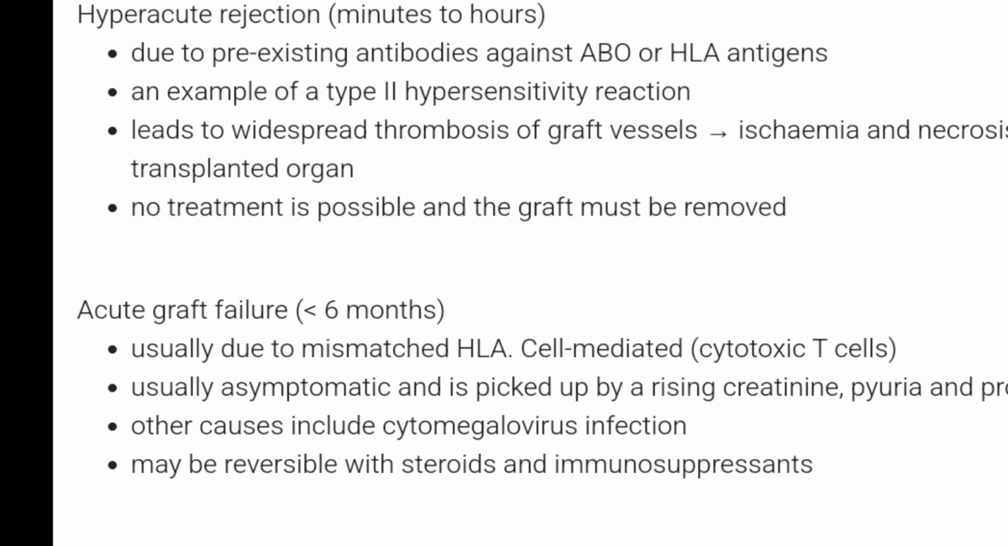Then after that is chronic graft rejection, which occurs after 6 months, and in this both humoral and T cell mediated immunity are involved. In hyperacute rejection, only humoral immunity is involved. In acute rejection, T cell immunity is involved, and it is because of cytomegalovirus, with raised creatinine, pyuria, and proteinuria, and the treatment is immunosuppressants and steroids. Then chronic rejection occurs after more than 6 months, and usually there is a return of the original disease.